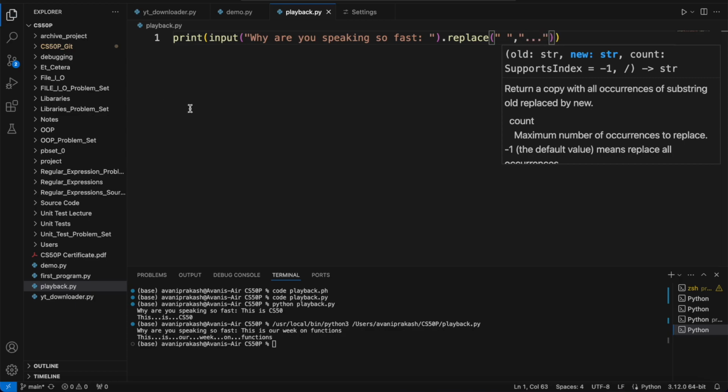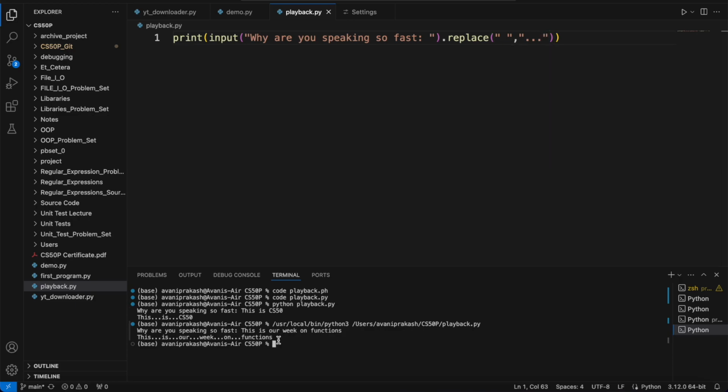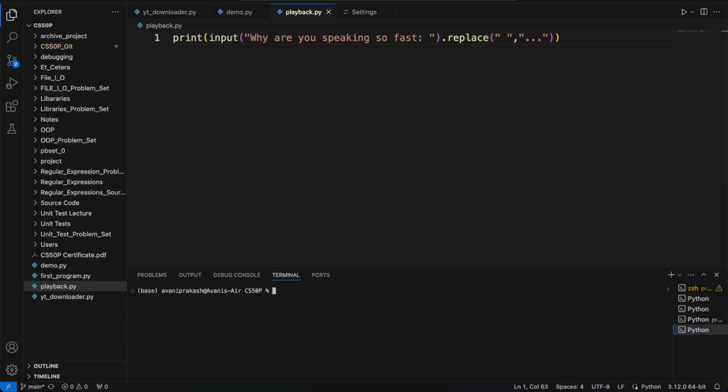Let us save it and run it. Let me clear this first. Terminal. Python playback dot py.